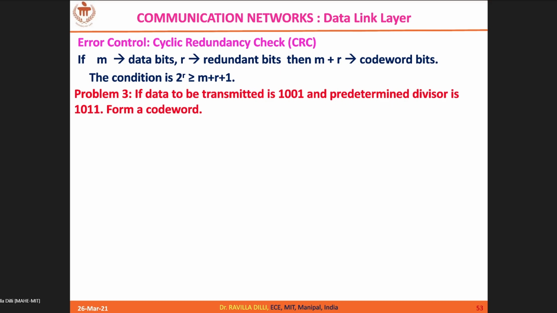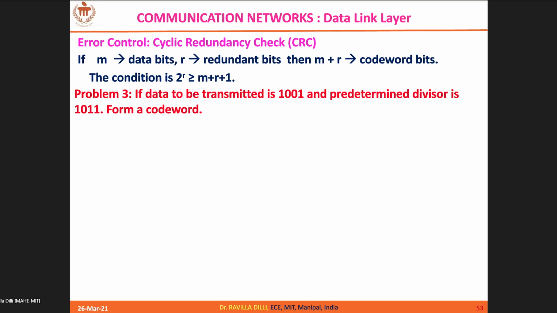Okay, so let us take another example. If the data to be transmitted is 1001 and the divisor is 1011, form the code word. So how to form the code word? Code word is nothing but M plus R. M is your message bits, which is 1001, and R bits you have to generate, which is nothing but the remainder of the CRC division.